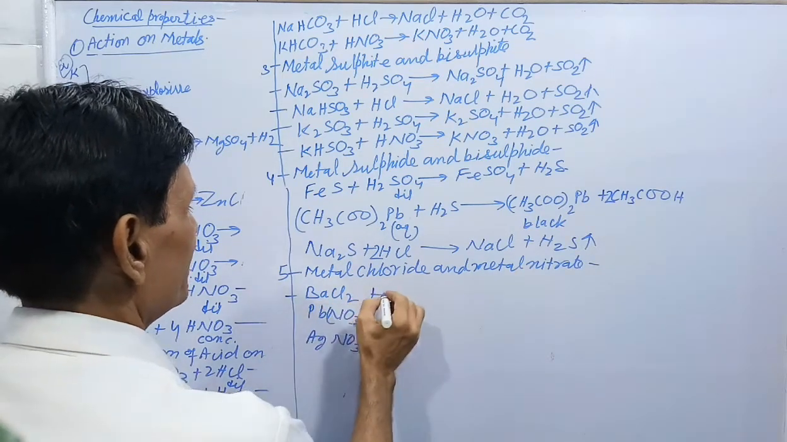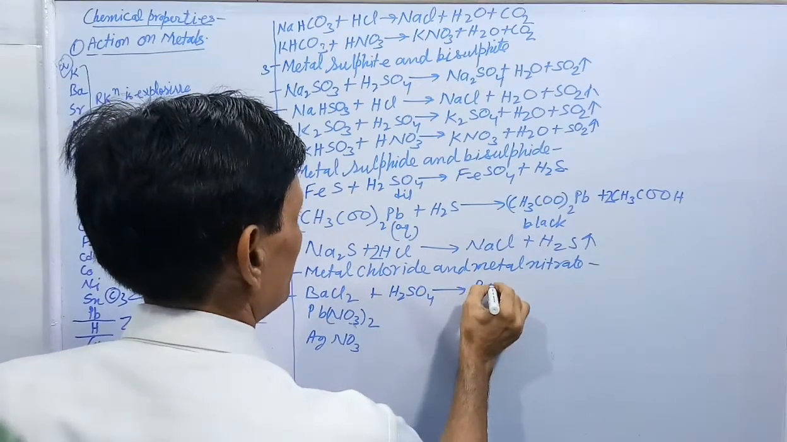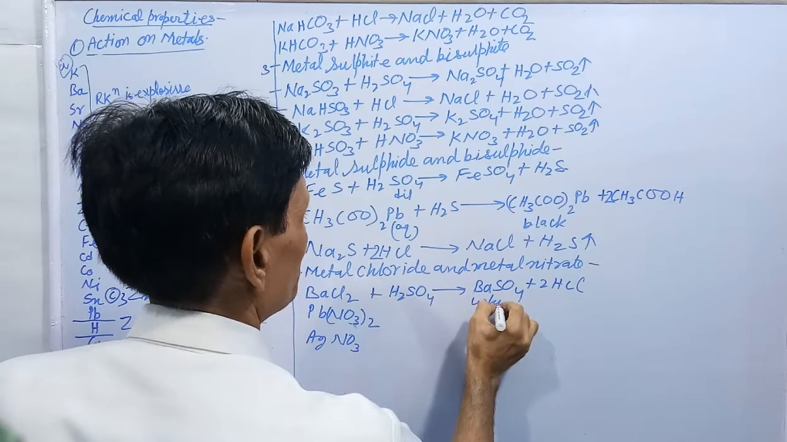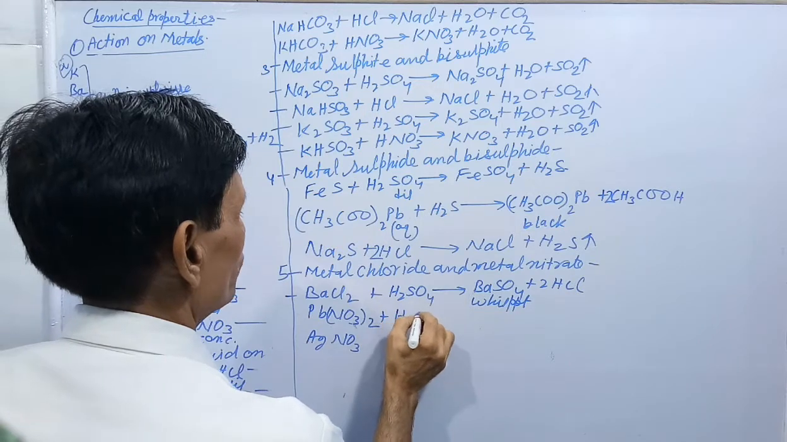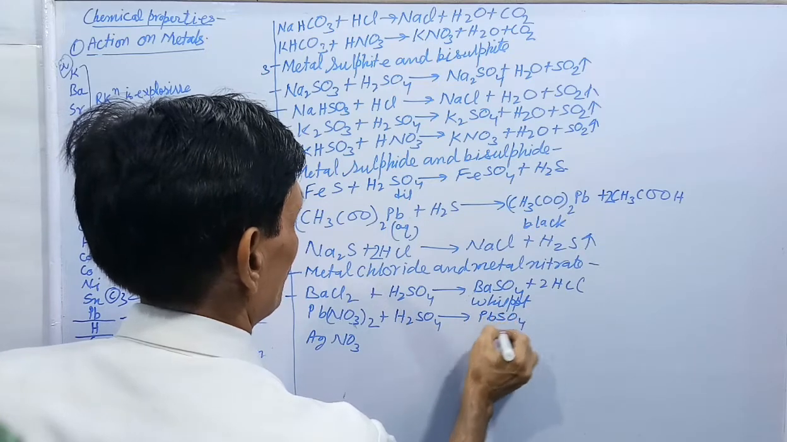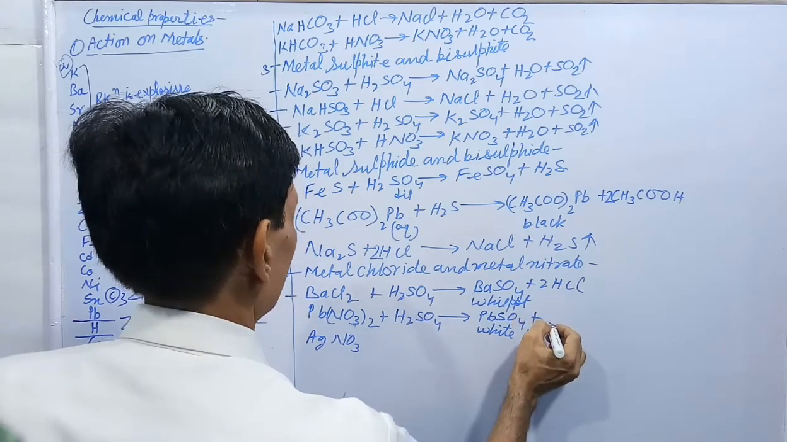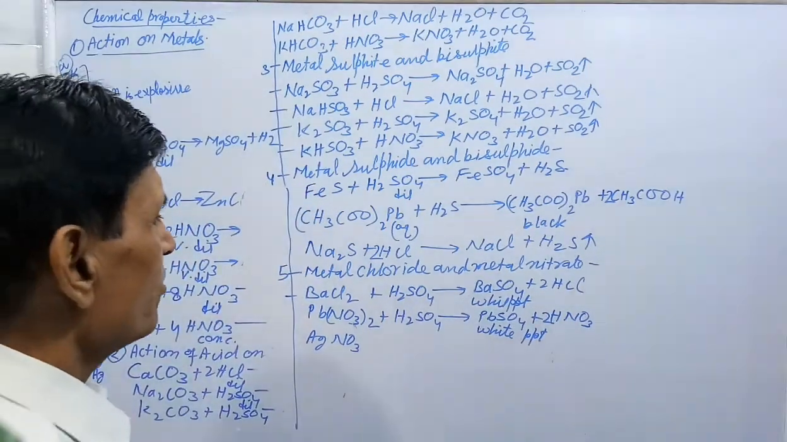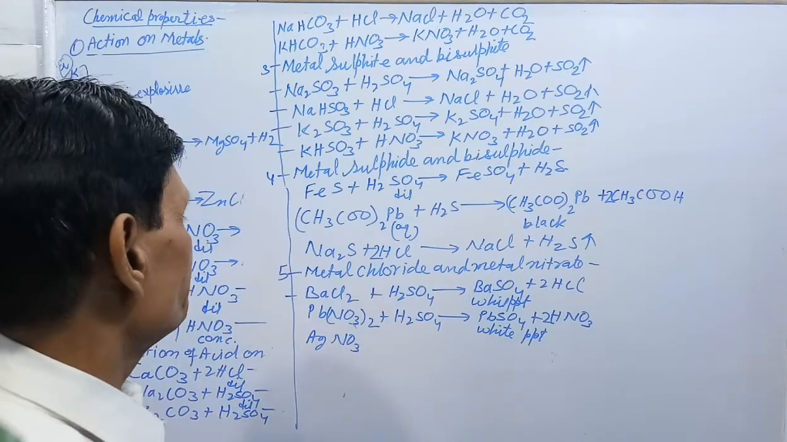When barium chloride reacts with dilute sulfuric acid, remember, it forms a white precipitate of barium sulfate. White precipitate, do not forget. Lead nitrate reacts with H2SO4 or HCl, and there is formation of a white precipitate and HNO3. White precipitate is formed there: BaSO4 and HCl, here PbSO4 and HNO3.